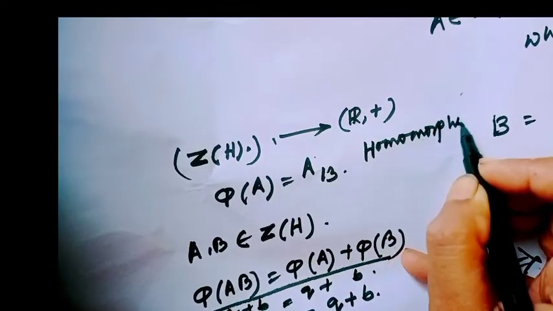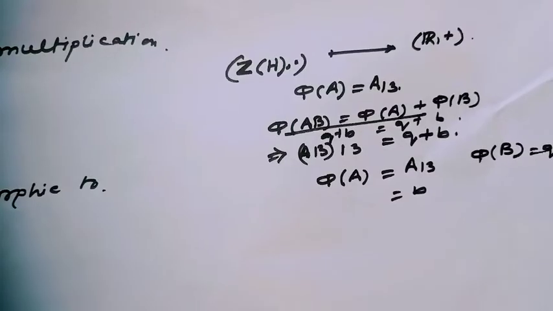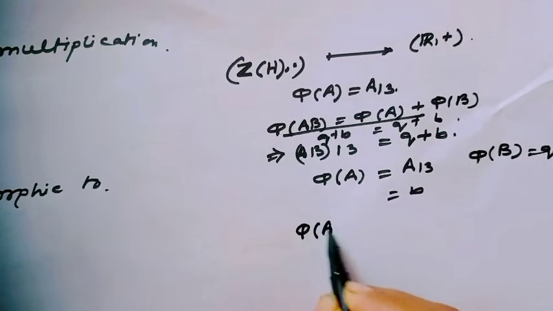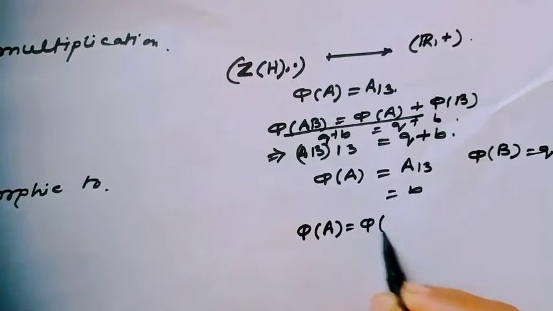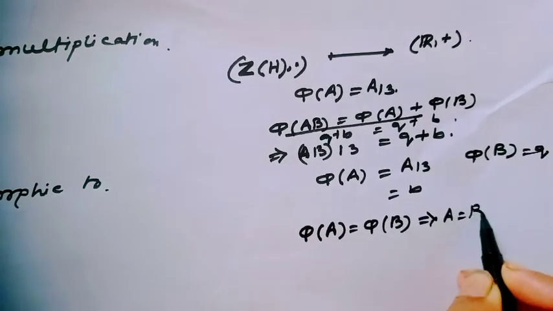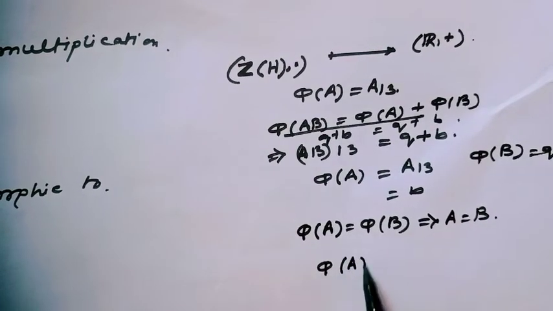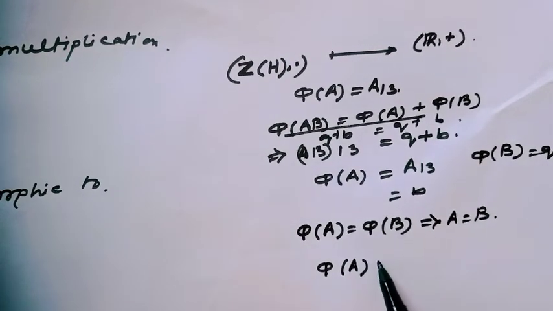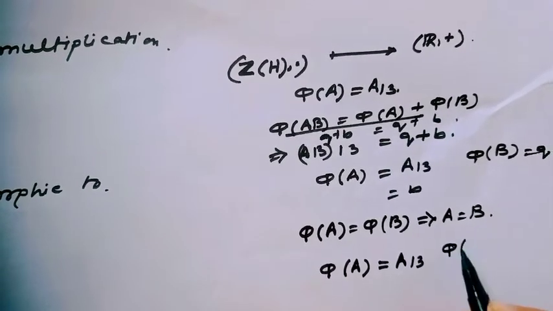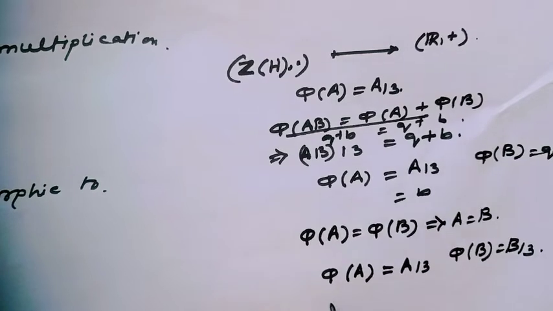Now we have to prove this mapping is bijective. For one-one, we have to prove φ(A) = φ(B) implies A = B. By the defined mapping, φ(A) = A13 and φ(B) = B13.